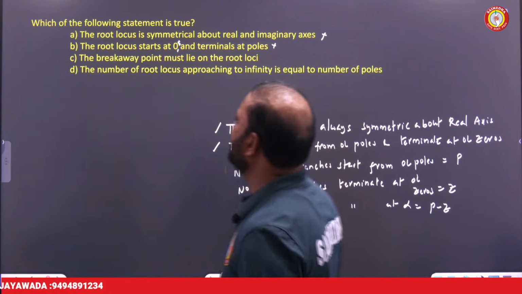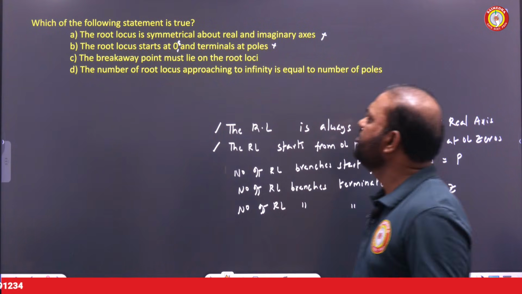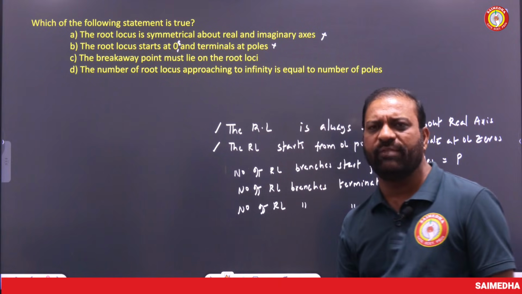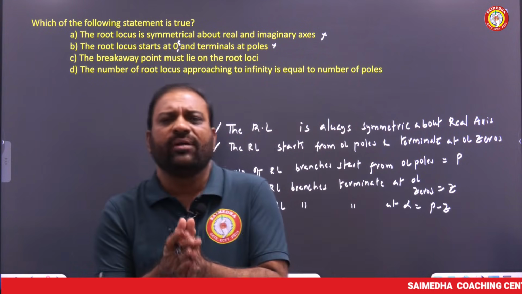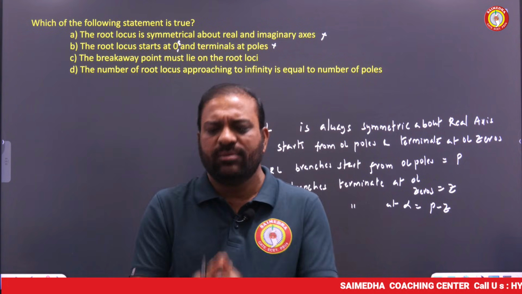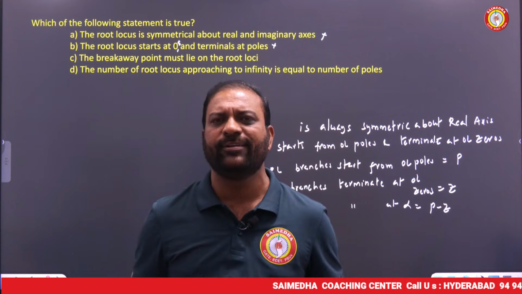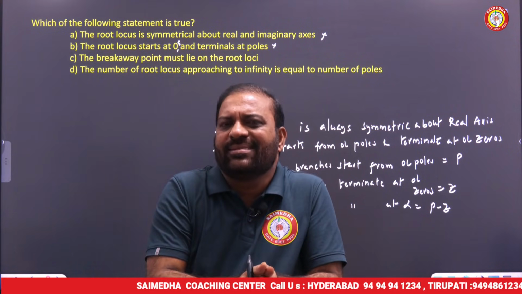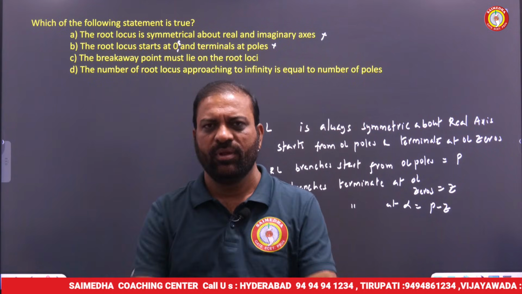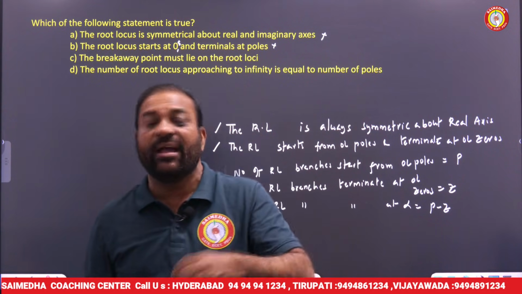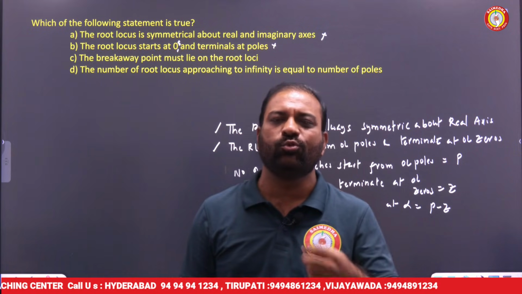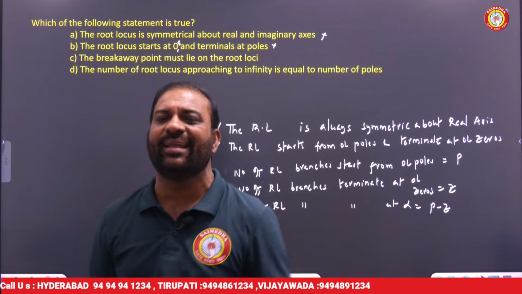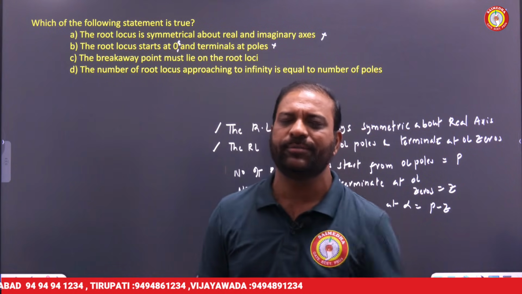Then statement C: the breakaway point must lie on the root locus. Yes, of course, my friends. What are breakpoints? Breakpoints are those points at which the root locus branch arrives at the real axis or leaves the real axis. The point where the root locus branch leaves the real axis is known as the breakaway point.